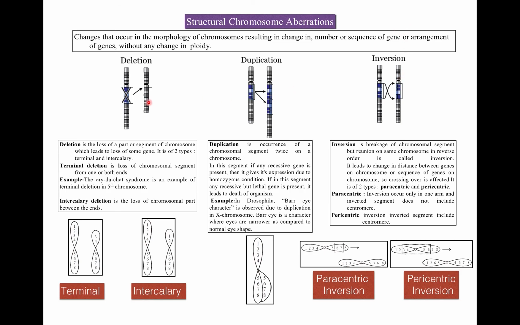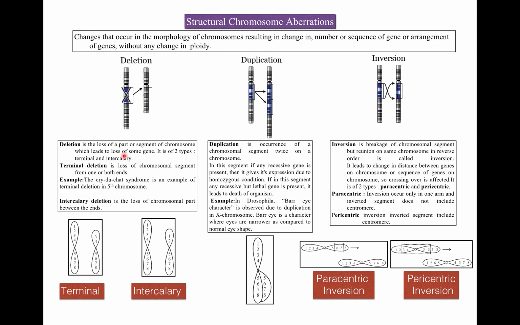So first is deletion. Deletion is the loss of a part or a segment of a chromosome. It leads to loss of some genes. So here this is a chromosome and there is a loss of some genes or loss of a part of the chromosome. Initially the chromosome was long, but now it becomes short due to the loss of a segment of the chromosome or loss of some genes.